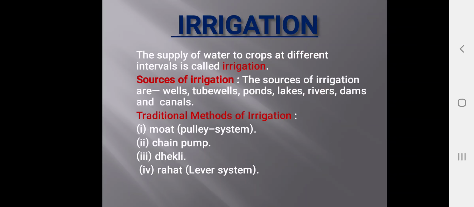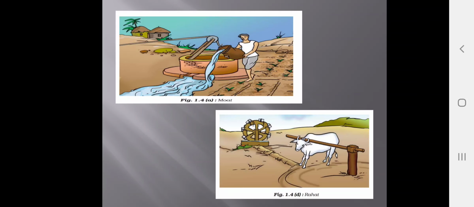Next we have irrigation. The supply of water to crops at different intervals of time is called irrigation. Sources of irrigation are wells, tube wells, ponds, lakes, rivers, dams and canals. Traditional methods of irrigation are the pulley system or moat, chain pump, dhekli, rahat or lever system. You can see the moat and rahat in the diagram.